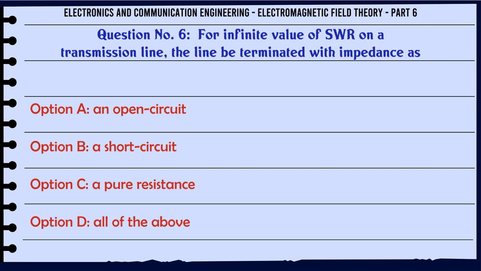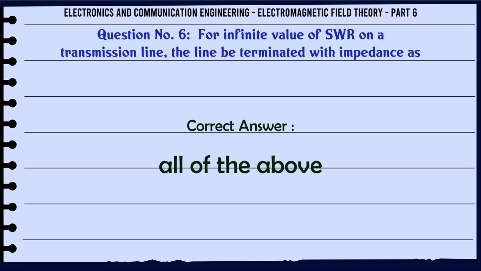For infinite value of SWR on a transmission line, the line is terminated with impedance as A. An open circuit. B. A short circuit. C. A pure resistance. D. All of the above. The correct answer is all of the above.